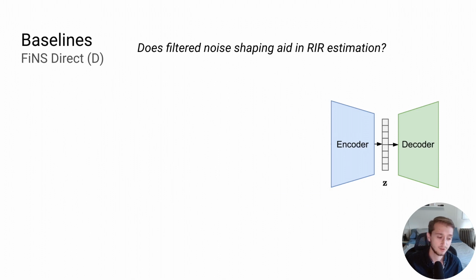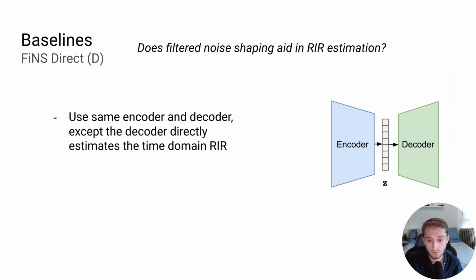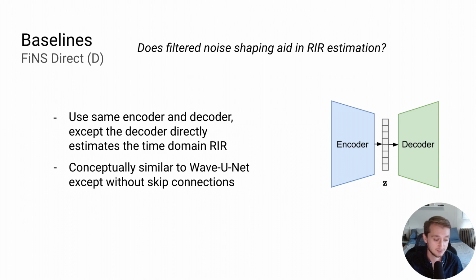We also consider another baseline, which is to remove this filtered noise shaping aspect from the decoder and instead just predict 48,000 samples directly in the time domain for a 1-second impulse response in the decoder. This is basically conceptually similar to WaveUNet, except without the skip connections between the encoder and the decoder. And what we're trying to see here is, does our filtered noise shaping actually aid in the room impulse response estimation?